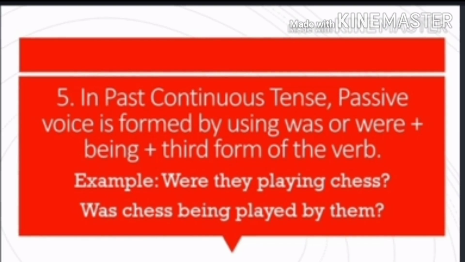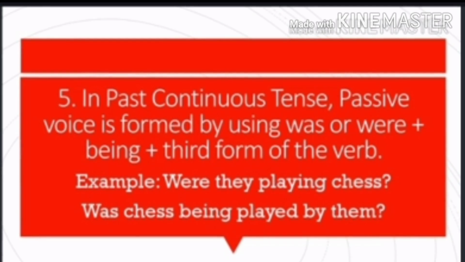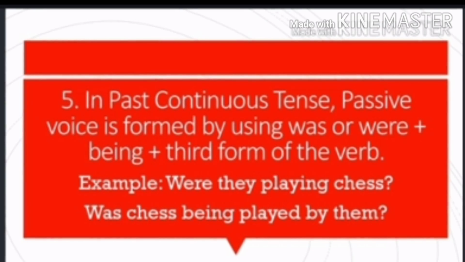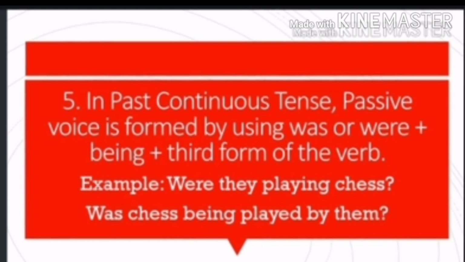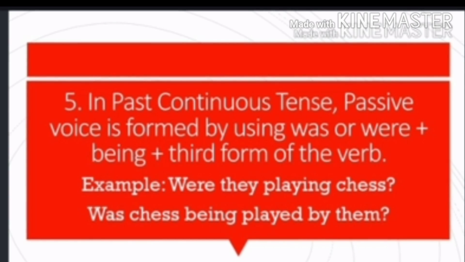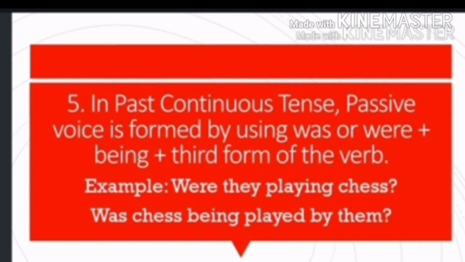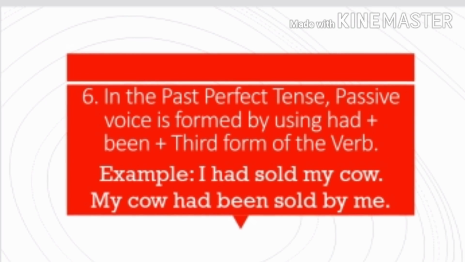So you change it to passive. Was chess. So chess, it's a third person singular. So it should be the was, not were. So was chess being played by them? By them is the agent. Okay? Clear? Now coming to past perfect tense.